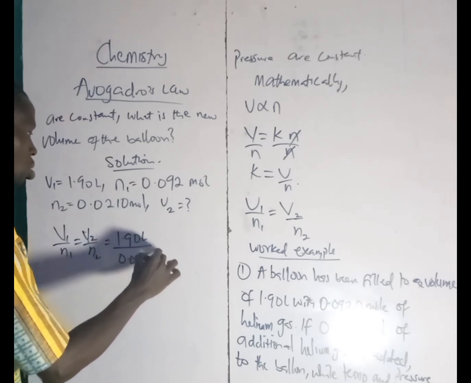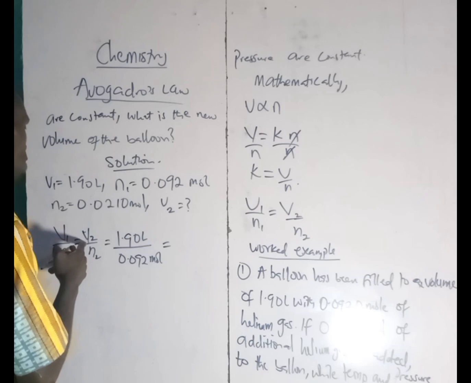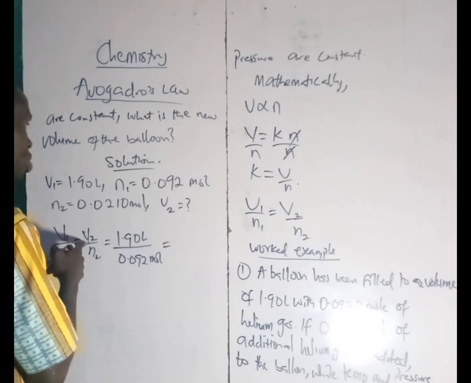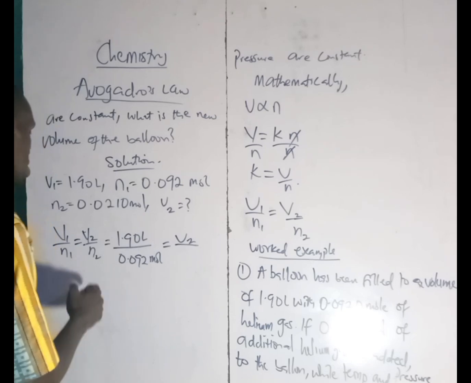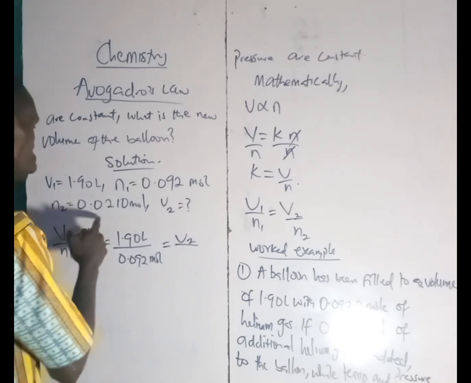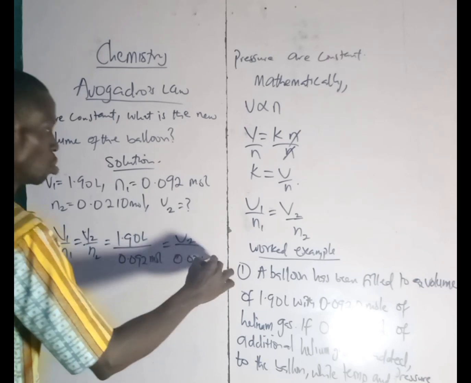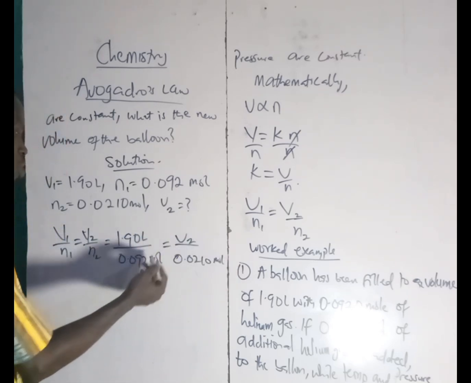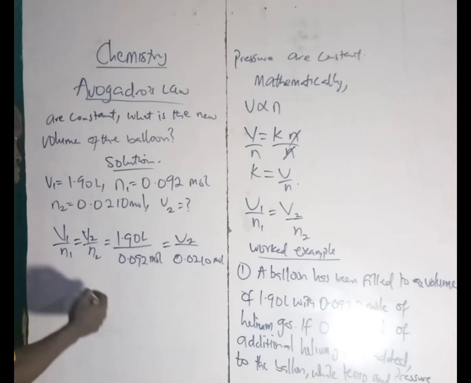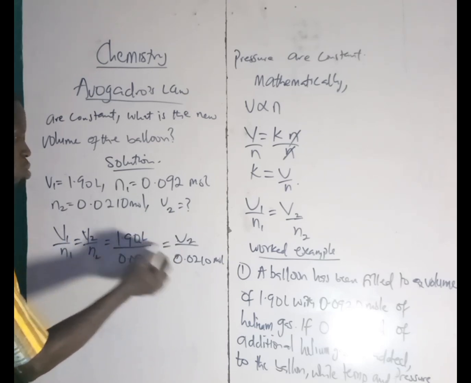0.092 mole equals V2, we don't know V2, over N2, 0.0210 mole. Okay, now of course from here we can cross multiply. So when we cross multiply, this will multiply this, and this will multiply this.